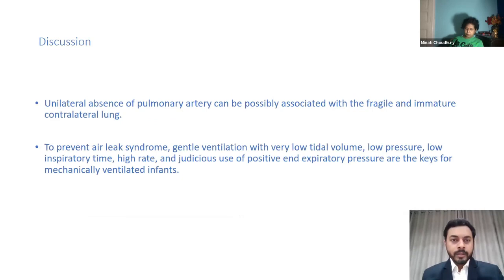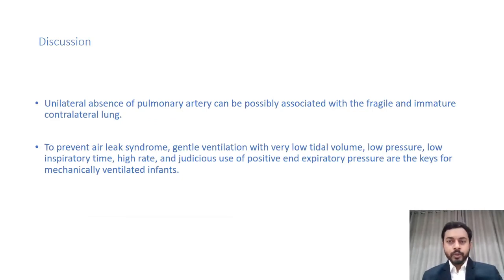In discussion, unilateral absence of the pulmonary artery can possibly be associated with a fragile and immature lung on the contralateral side because of the hypoplasia of that lung. So, to prevent air leak syndromes in this highly susceptible underdeveloped lung, gentle ventilation with low tidal volume, low pressure, low inspiratory time, high rate, and a judicious use of positive end-expiratory pressure, which can be provided by the HFOV, is the key for these patients.